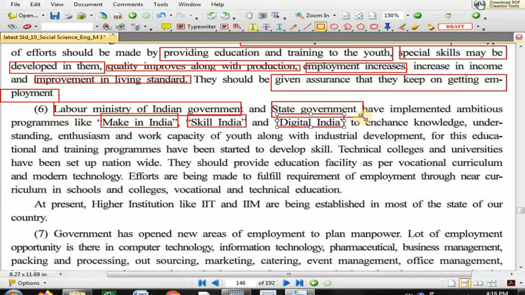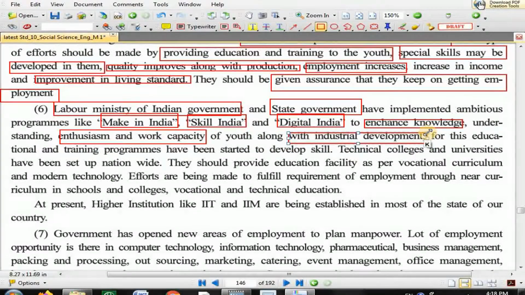For what? To enhance and improve the knowledge, understanding, enthusiasm, and work capacity of youth along with industrial development. So along with industrial development, youth knowledge has to be enhanced, and their enthusiasm and work capacity has to be improved, so the government launched the programs Make in India, Skill India and Digital India.